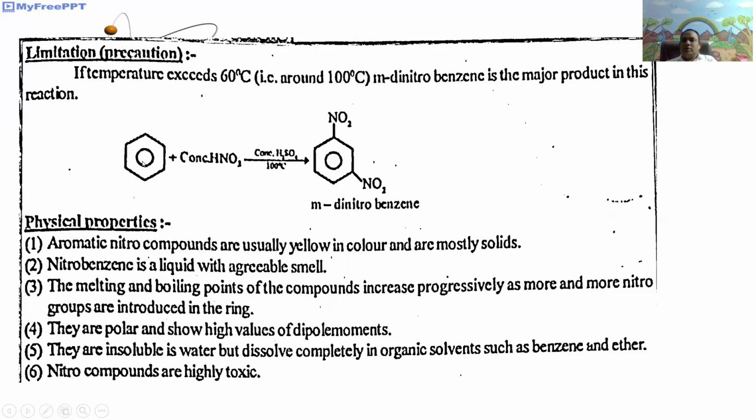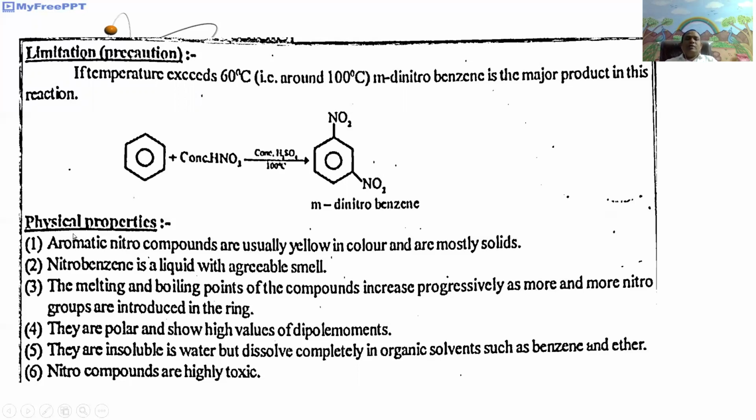That is, benzene plus concentrated nitric acid and concentrated sulfuric acid at 100 degrees centigrade undergoes electrophilic substitution to give meta-dinitrobenzene, or 1,3-dinitrobenzene, which is the major product obtained in this reaction while increasing the temperature.